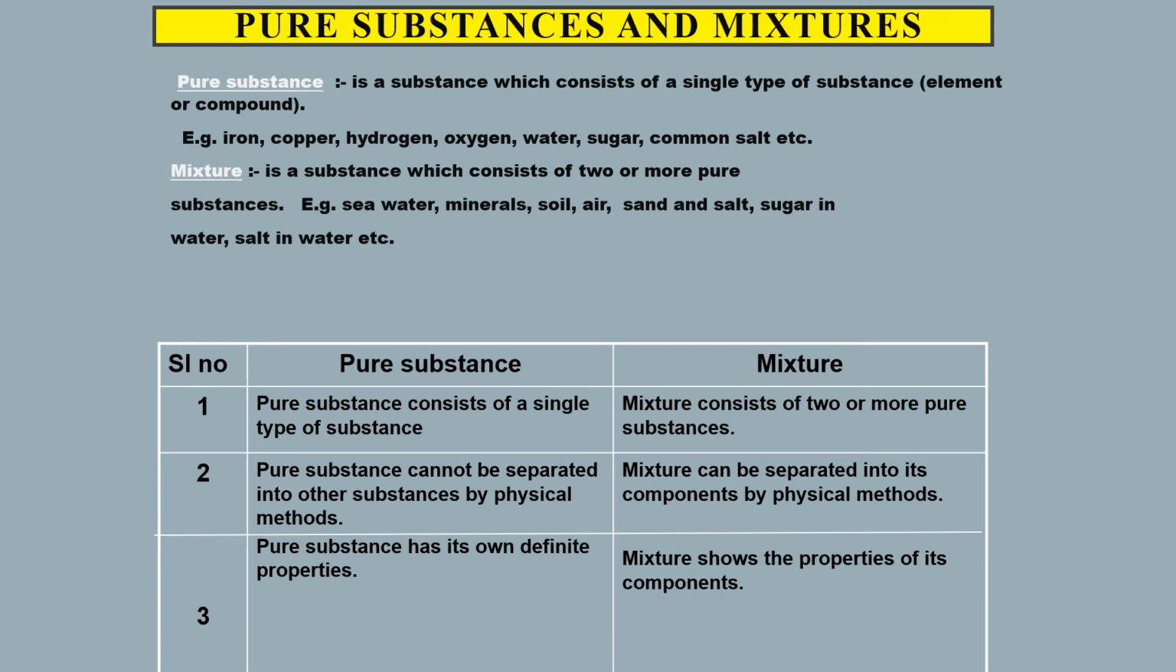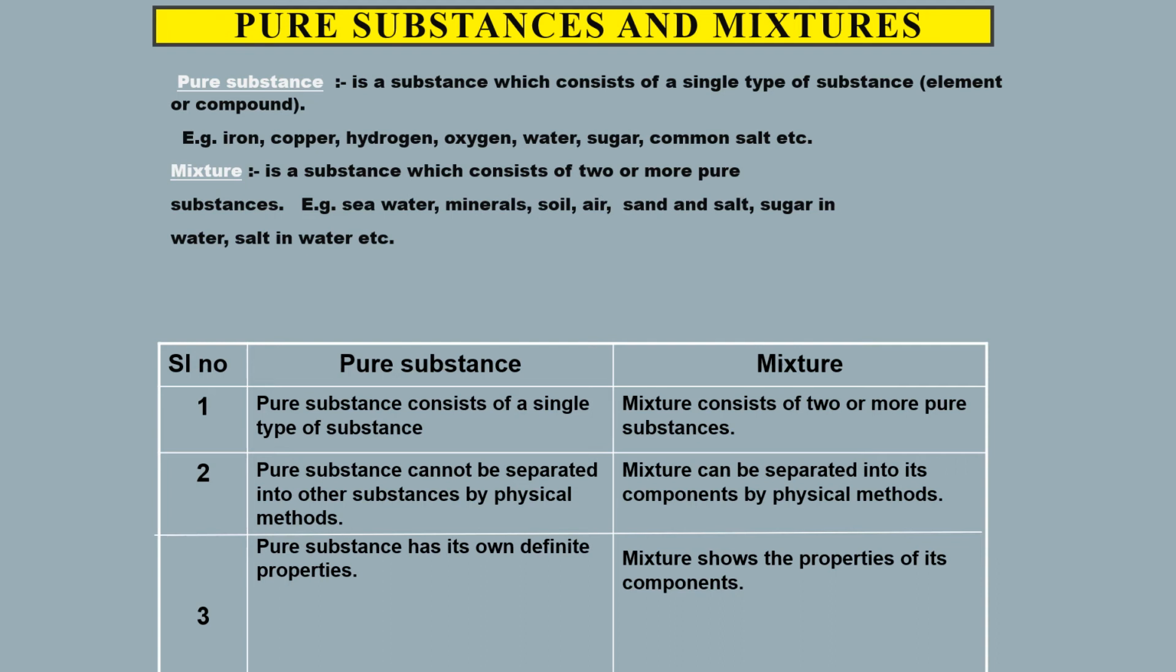Pure substances and mixtures. A pure substance is a substance which contains a single type of substance, element or compound. Example, iron, copper, hydrogen, oxygen, water, sugar, common salt, etc. A mixture is a substance which consists of two or more pure substances. Example, seawater, minerals, soil, air, sand, salt, sugar in water, salt in water, etc.